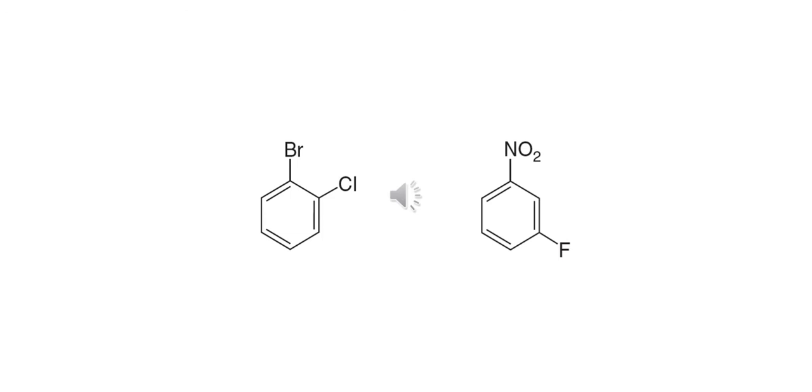While assigning the IUPAC name to this disubstituted benzene, the first ring contains two substituents, bromine and chlorine. Bromine comes first, so numbering starts from bromine as 1 and chlorine gets the second. The name of this compound is 1-bromo-2-chlorobenzene. Next example, the ring contains nitro and fluoro. Fluorine comes first and nitro second, so numbering starts from fluorine as first and nitro gets the third. The name of this compound is 1-fluoro-3-nitrobenzene.